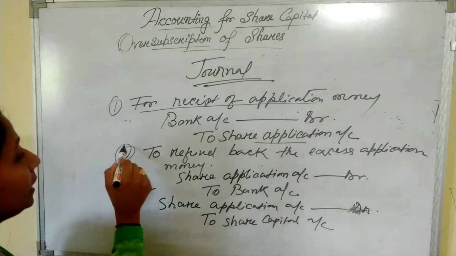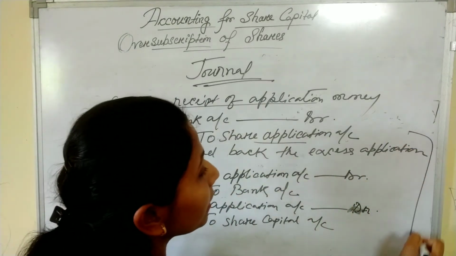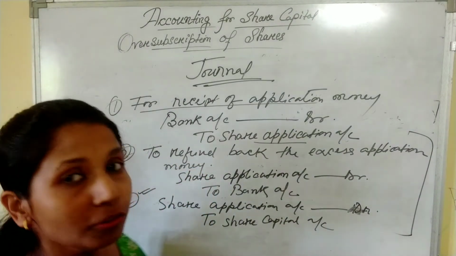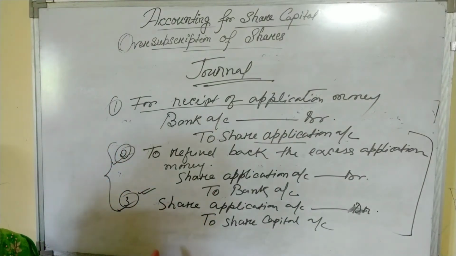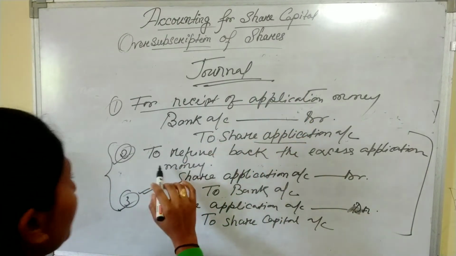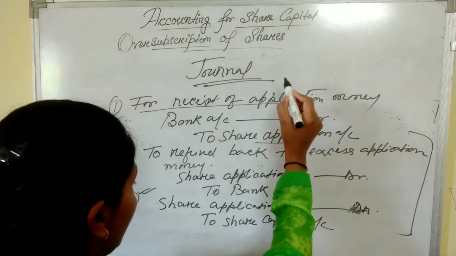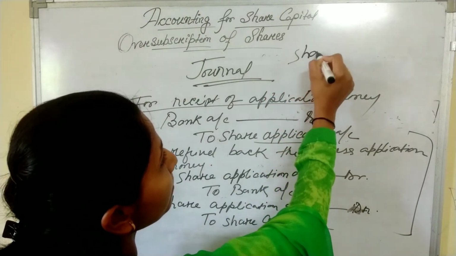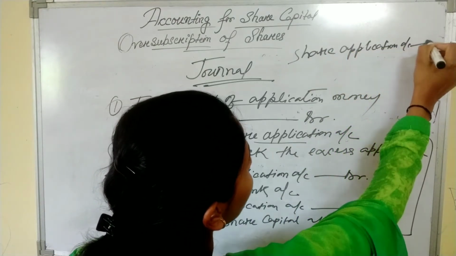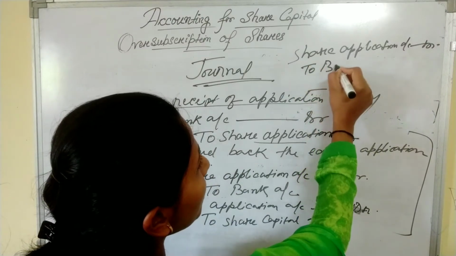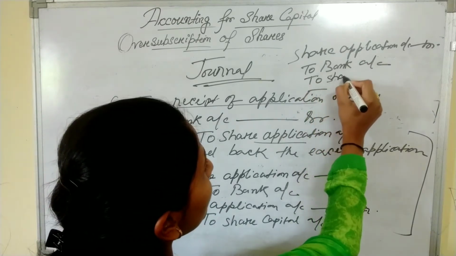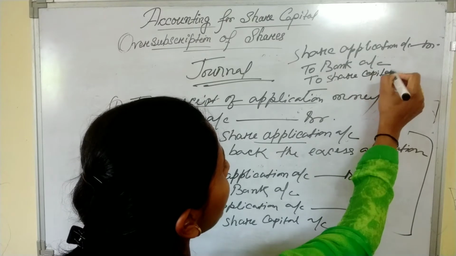Now student, instead of giving these two journal entries, you can give a compound journal entry. These two are simple journal entries. The compound journal entry will be like this. Share application account debit to bank account, to share capital account.